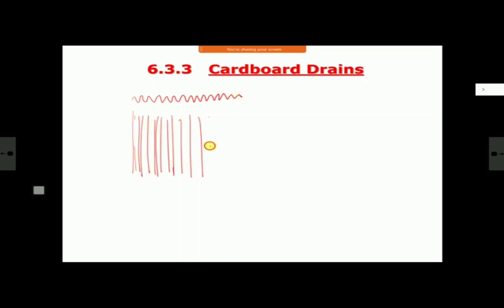Therefore, this also. Another type of thing which is used for some temporary works, or maybe when you have to work quickly, are cardboard drains. If you see your normal cardboard, often you will find it is basically a corrugated thing like this. In vertical direction, if this is from the top, if you are seeing the plan, and if you see the section, it will be like this.